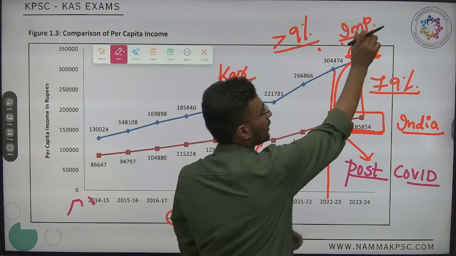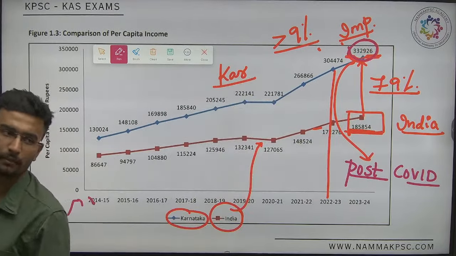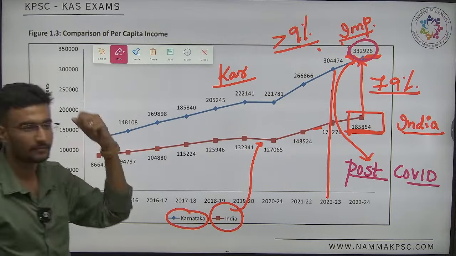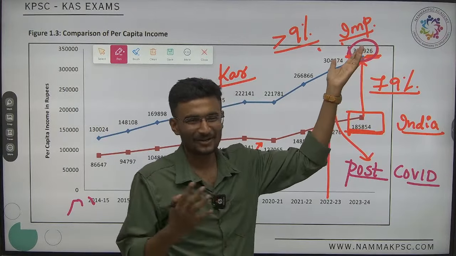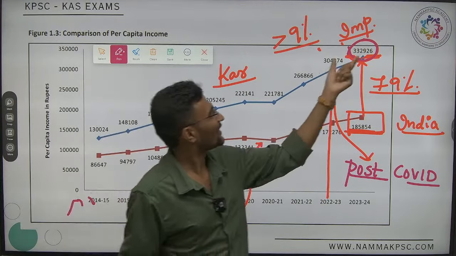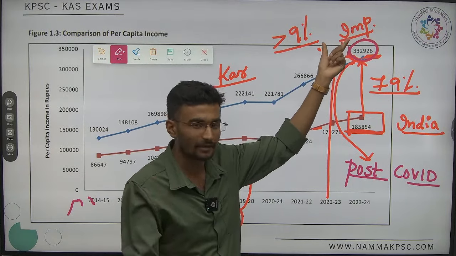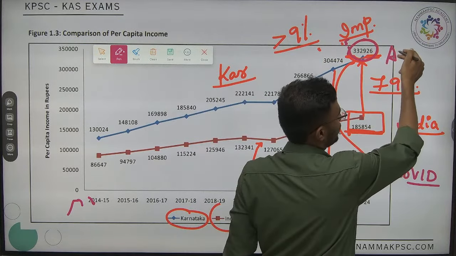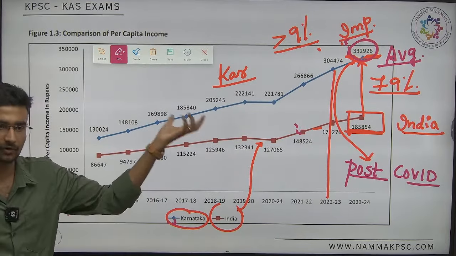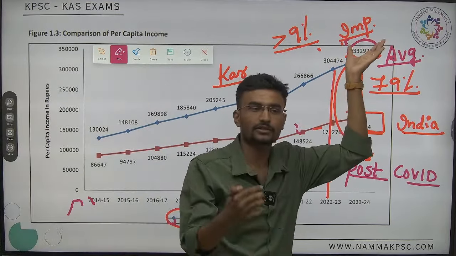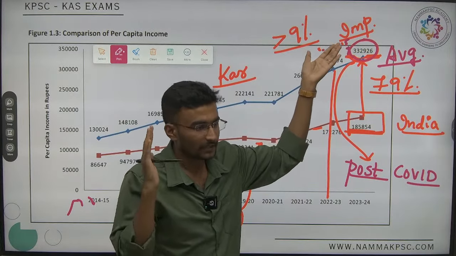Now sir, is everyone earning 3 lakh? Is everyone earning 3,32,000? You are not earning that, sir, except Madhu. Okay, Madhu means rich. Okay, are you earning that? Obviously no. What does it exactly mean? It means average. It means the average individual is earning at least 3,32,000 rupees on an average. Yes, done.